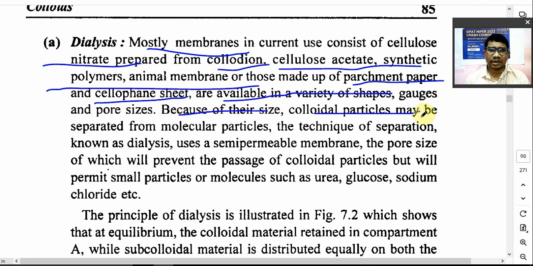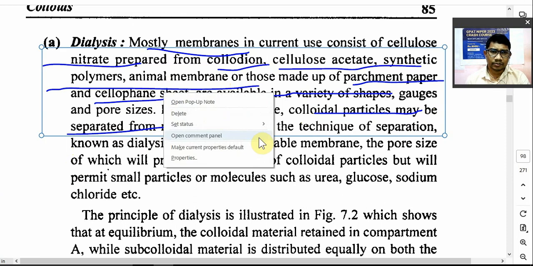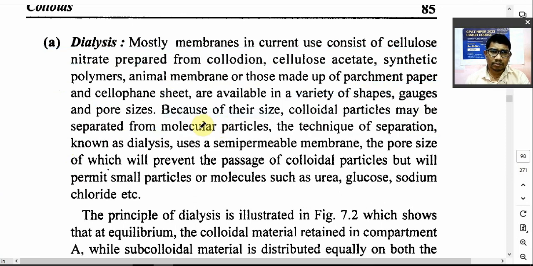Colloidal particles may not be separated from molecular particles. Molecular particle मतलब it is an impurity. Molecular particles, they are nothing but the impurity. Now colloidal particles may be separated from the molecular particles because of the pore size of this membrane. Now through this membrane, colloidal particle will not cross this membrane, but molecular particle will easily cross this membrane. So the technique of separation is known as dialysis, which uses the semi-permeable membrane.